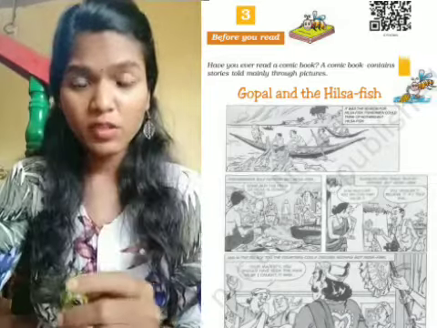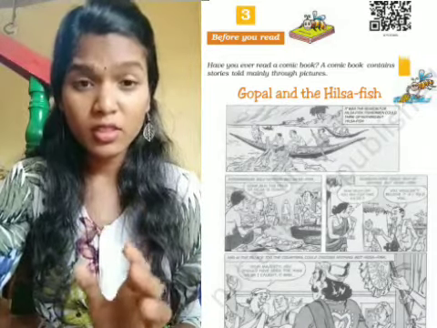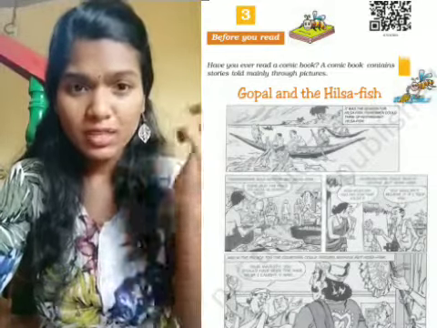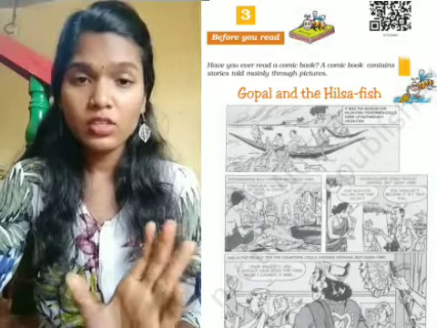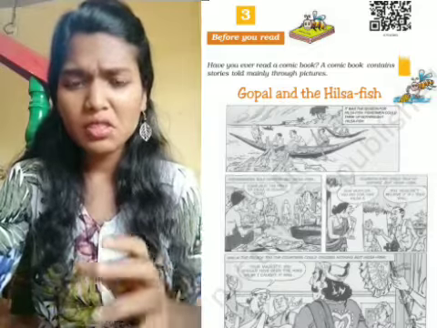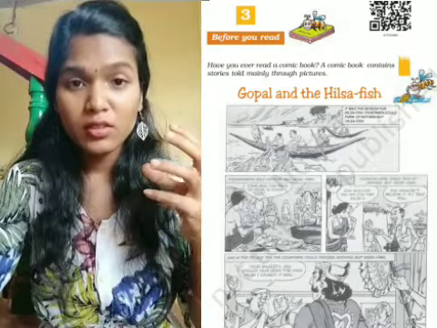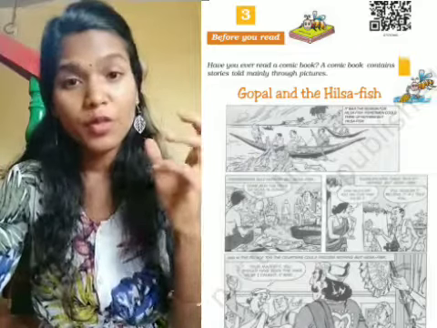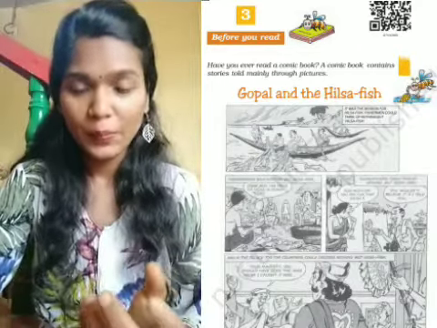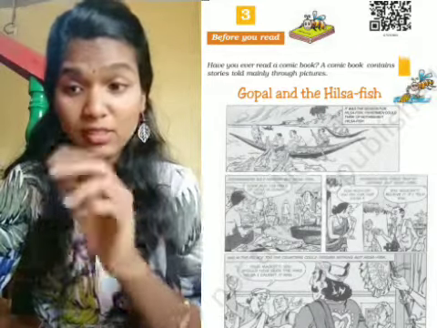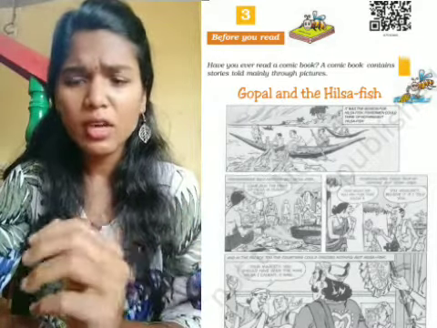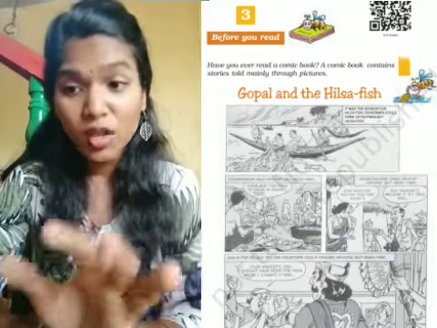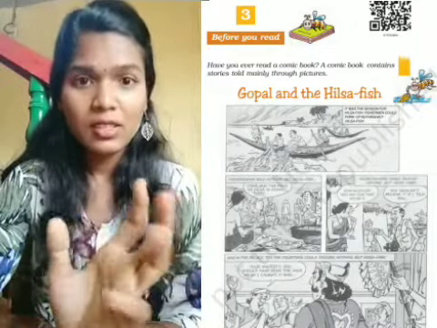So fishmongers also sold nothing but Hilsa Fish. Fishmongers are fish sellers, those who catch the fish and sell it. So they are selling only Hilsa Fish. In the market there is only talk of Hilsa Fish, and people are only buying Hilsa Fish, because that's the season. Every fishmonger is saying, come buy, the price of Hilsa is down today.